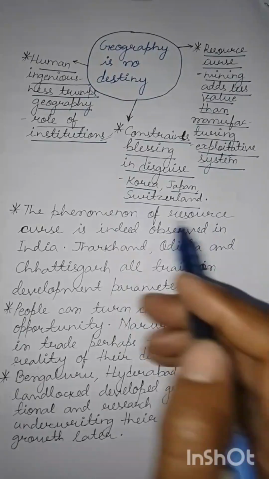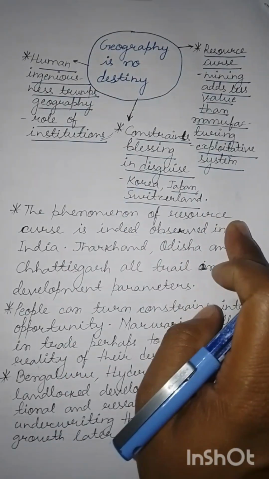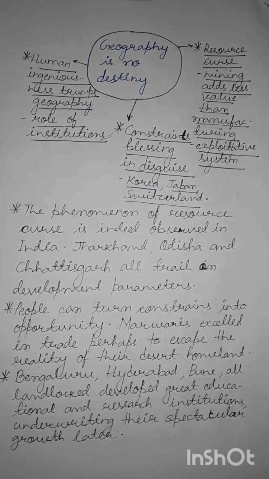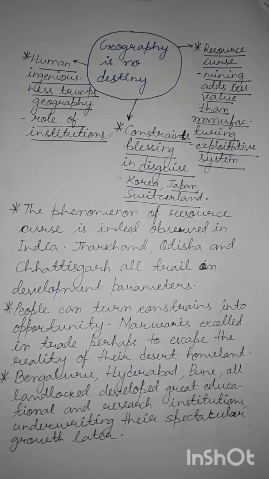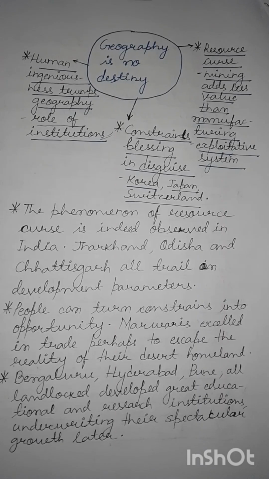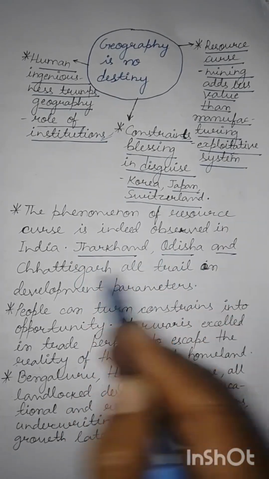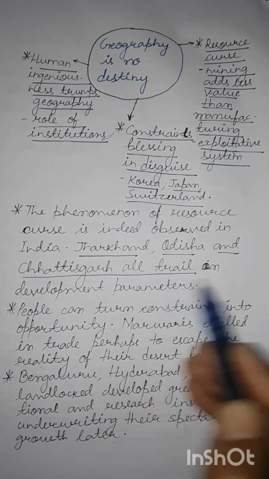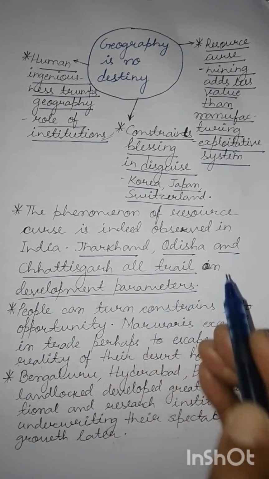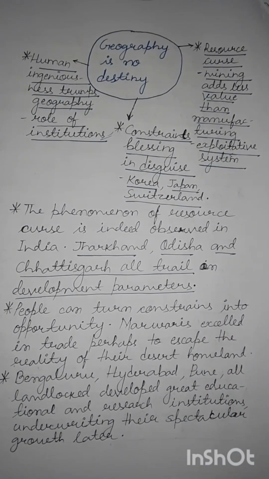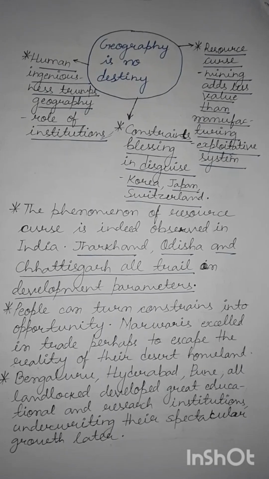Now, explaining these points, the phenomenon of resource curse is indeed observed in India. This is again a warning to the idea that it is mineral wealth that can define the economic trajectory of a region. Jharkhand, Odisha, and Chhattisgarh all trail on development parameters. So it is not the geographical factor of mineral resource endowment that defines the economic destiny of these places.